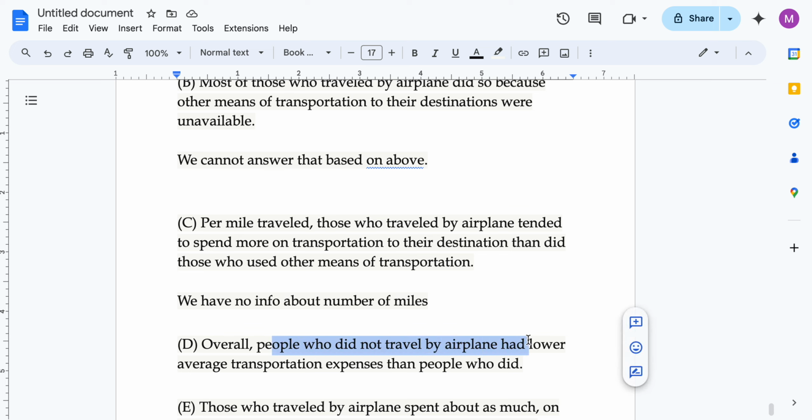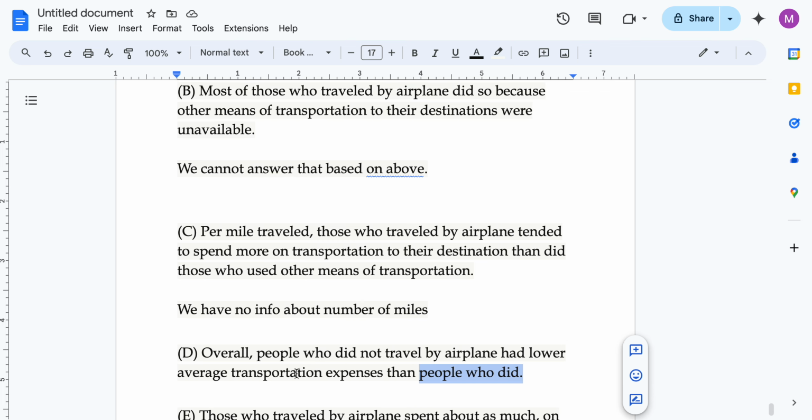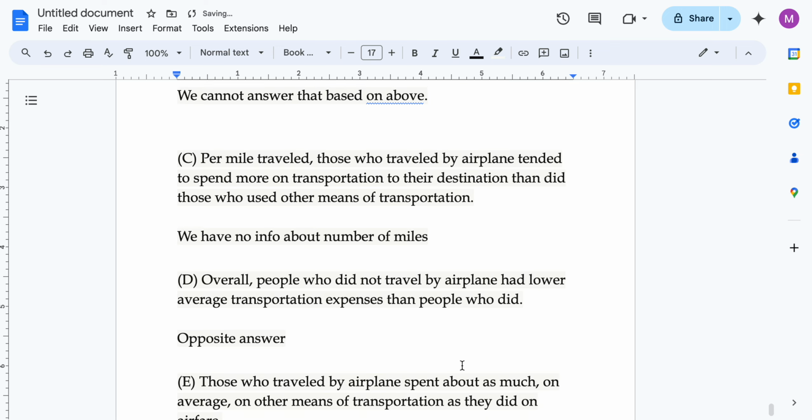People who are traveling by airplanes are a small number and their expenses are high, so this number would be high. And for the people who did not, the number of people is more and their expenses are around the same, so obviously this will be lower. So this is wrong. This is opposite. We need an opposite answer. Let's hope E is the opposite.